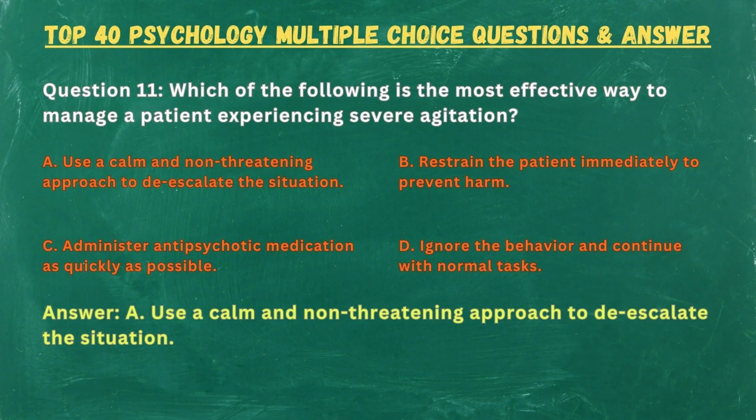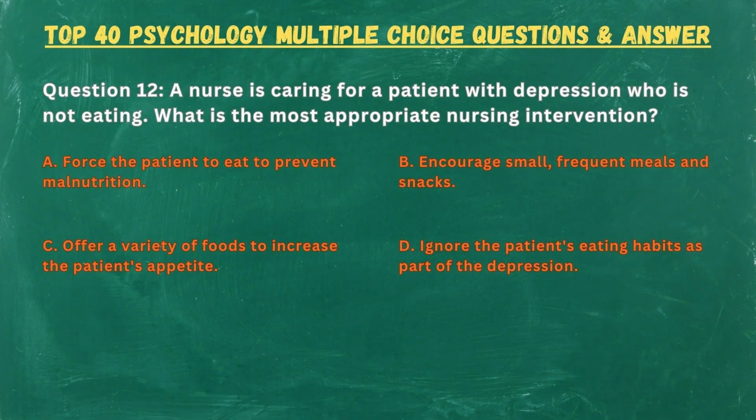Answer: A. Use a calm and non-threatening approach to de-escalate the situation. Question 12. A nurse is caring for a patient with depression who is not eating. What is the most appropriate nursing intervention? A. Force the patient to eat to prevent malnutrition. B. Encourage small, frequent meals and snacks. C. Offer a variety of foods to increase the patient's appetite. D. Ignore the patient's eating habits as part of the depression.